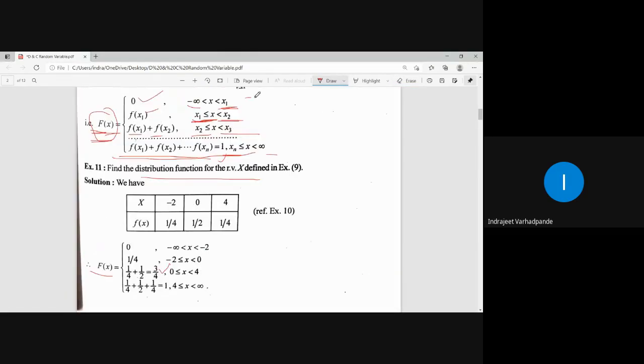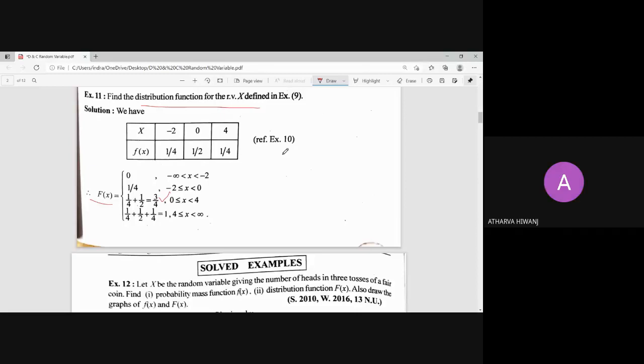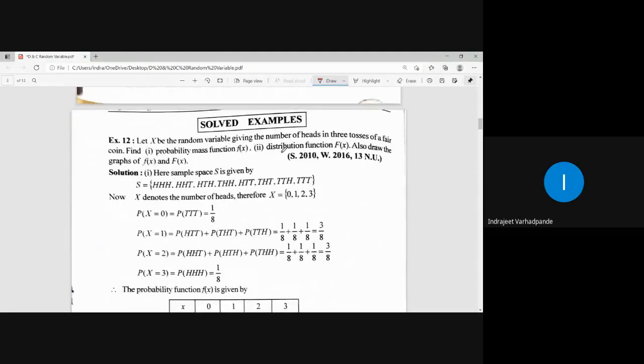Is this clear? On the parallel lines of this, we have written this capital F of x. Is this okay? Yes, sir. Can we move ahead? Are you all writing down simultaneously or going ahead with me? Yes, sir, going ahead. Okay, fine.